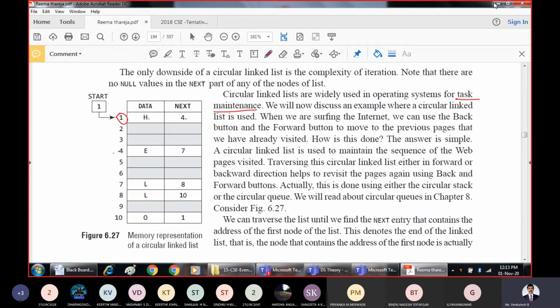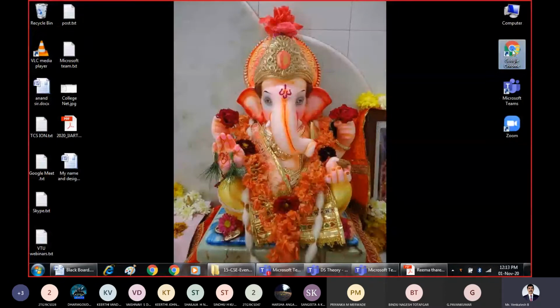You must have used a browser. Whenever you are browsing the internet, you enter some uniform resource locator, a URL, into the browser. Whenever you enter the URL, it is possible that you may go into multiple links while surfing. If you want to come back, you can click on the back button to return to the previous location.